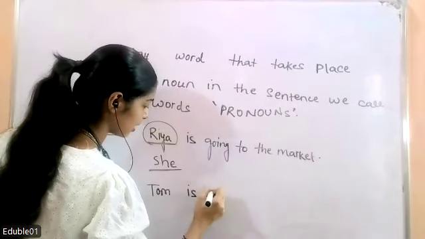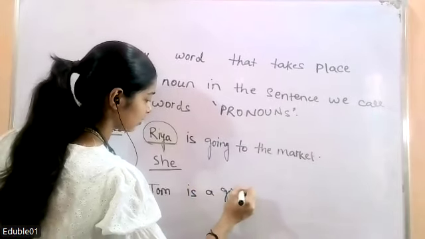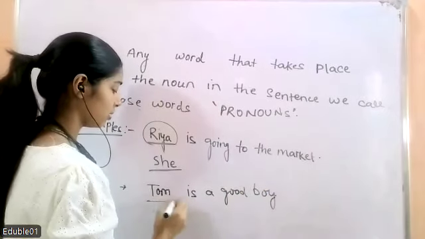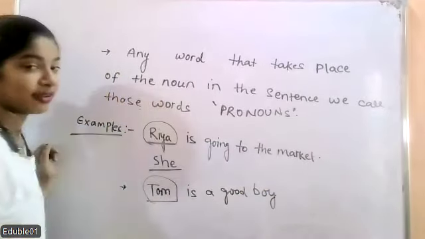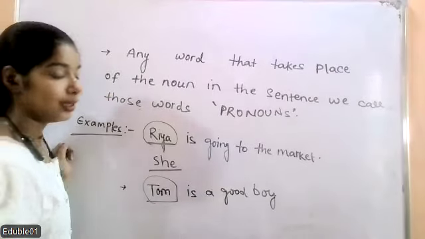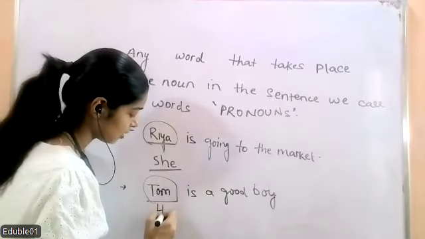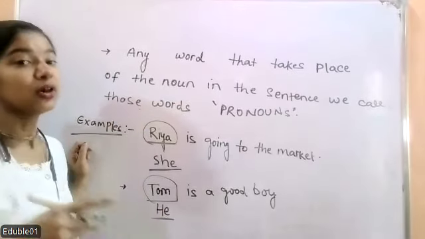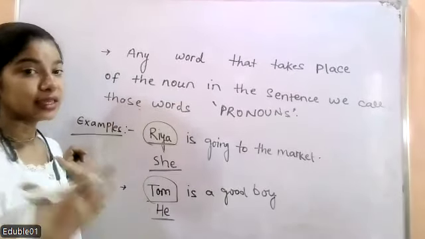Okay, let's take one more example. Tom is a good boy. Tom here is the name of a boy, which is a noun, and we are going to replace the noun with the pronoun for boys or men. What we have learned, we use he.